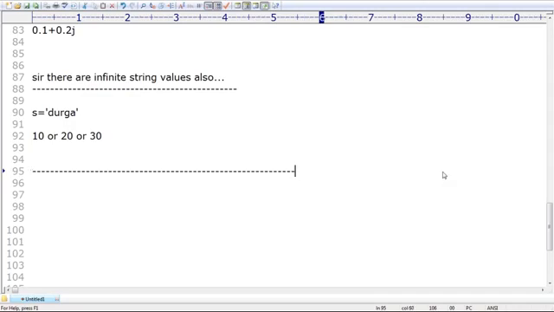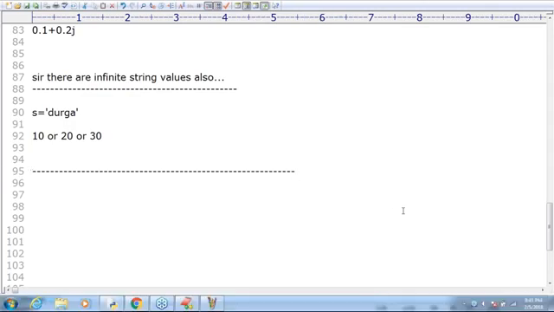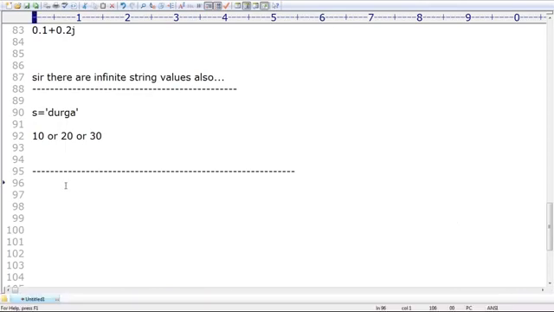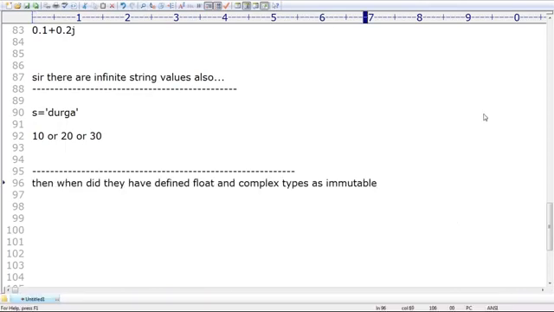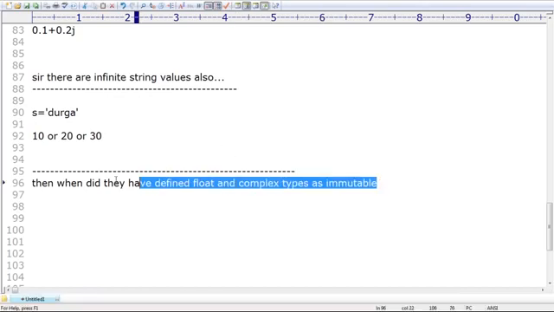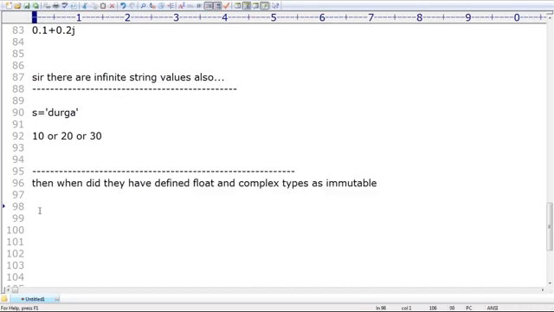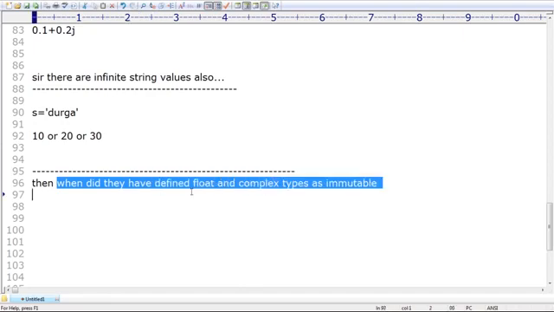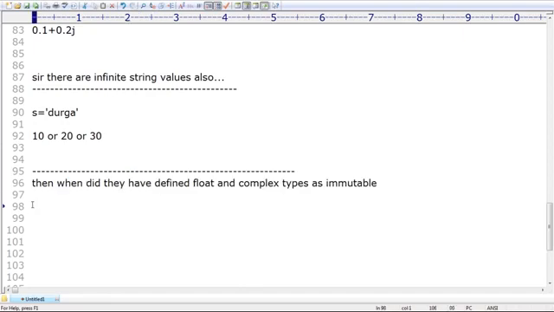Okay. Now Prashanti is asking an excellent doubt. You just observe that, because all these doubts you have to get clarified, I'm sure. Sir, her doubt is, have a look once. Why did they define float and complex types as immutable?